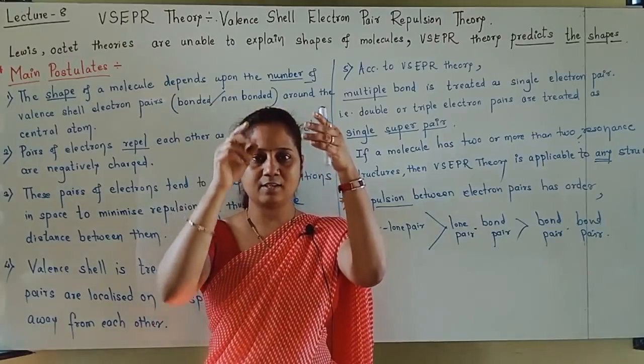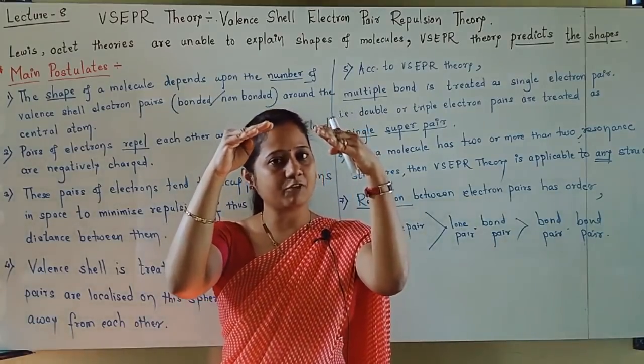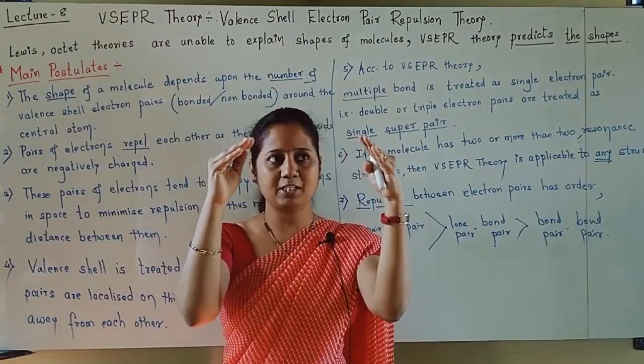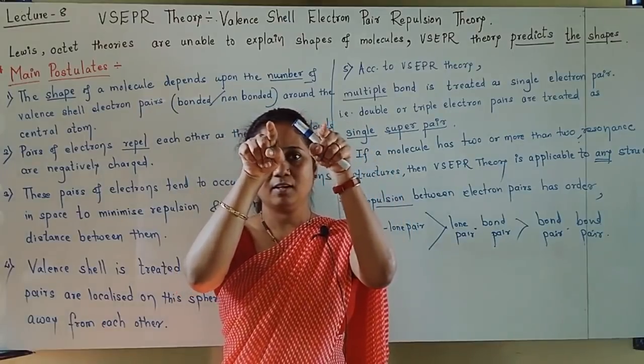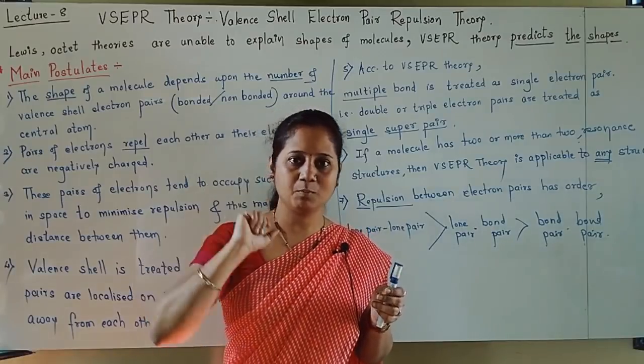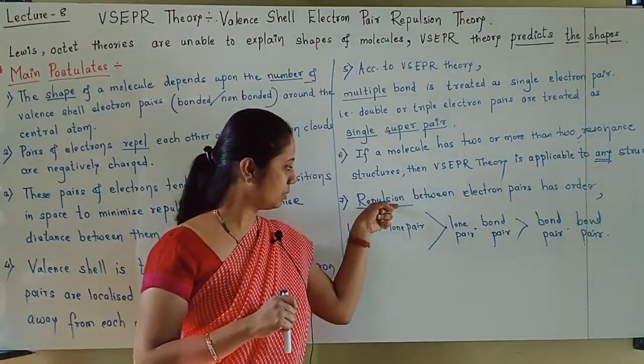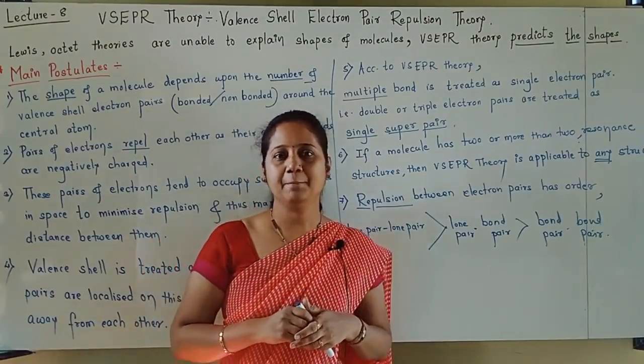No sharing is there, they are not involved in bond formation, so they are a little away from each other, and away from each other means distance less, repulsion more. So that is the reason why repulsion between lone pairs is maximum.